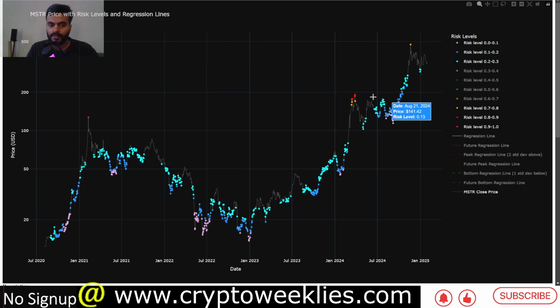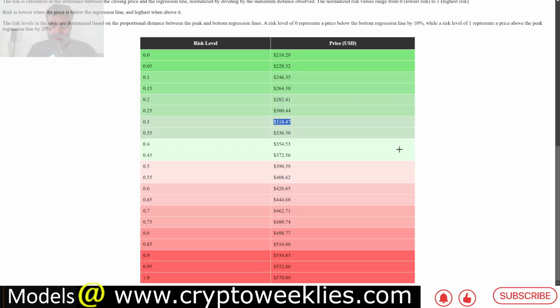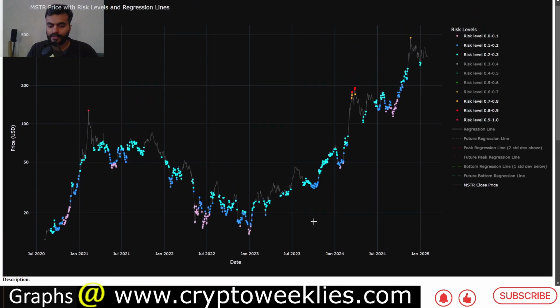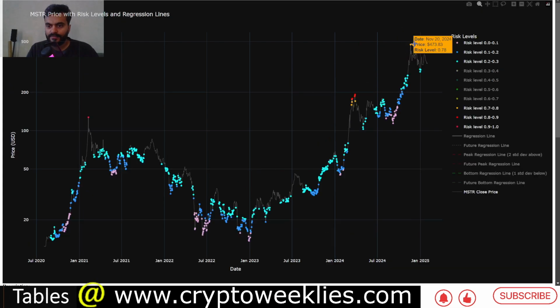So if MicroStrategy were to rally to that 80% risk level right now, that corresponds to a slightly higher valuation at around $500 as a daily average. That could mean that the delta between the daily average and the wick, last time around, was $80.